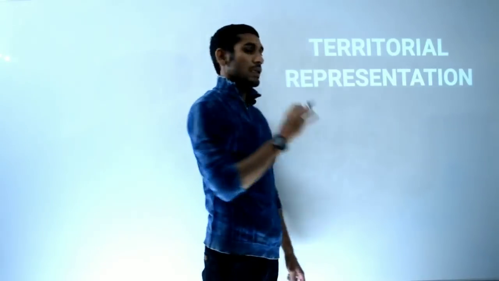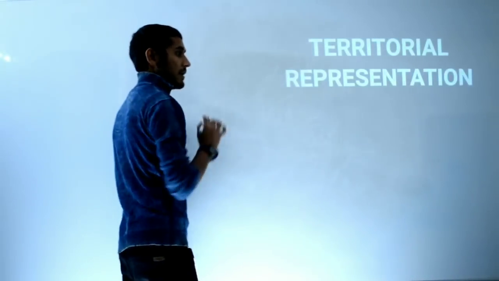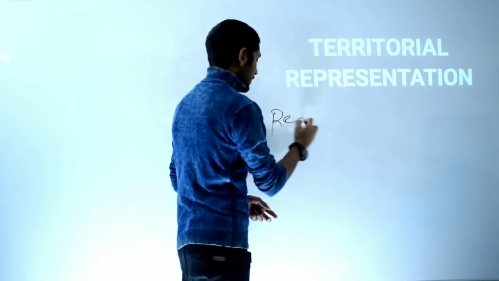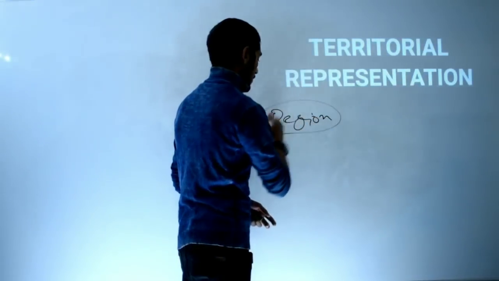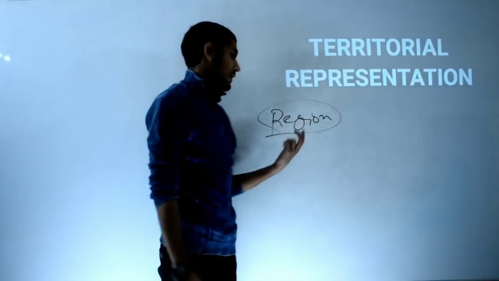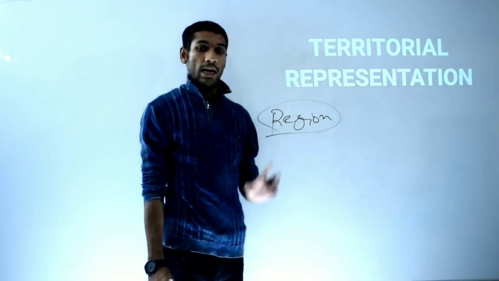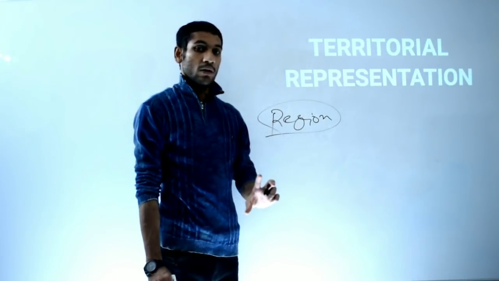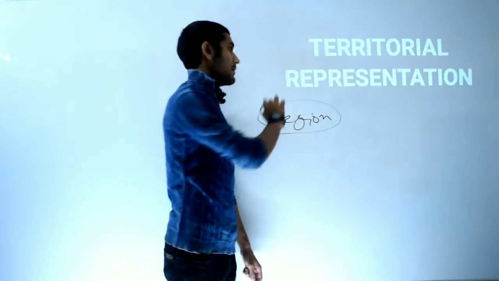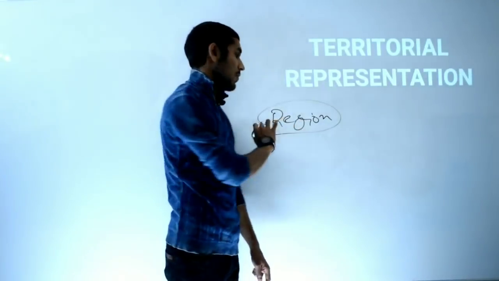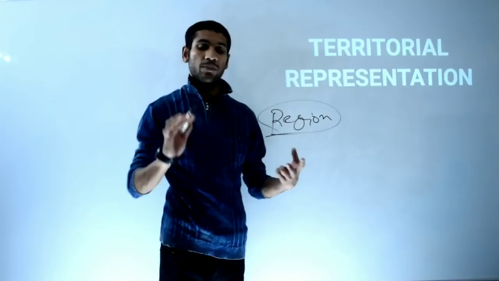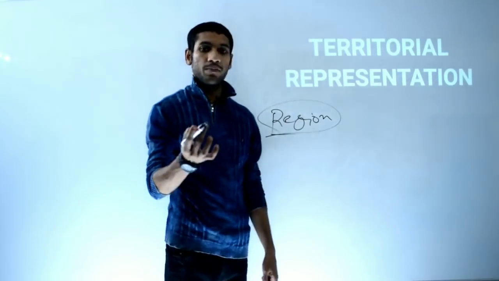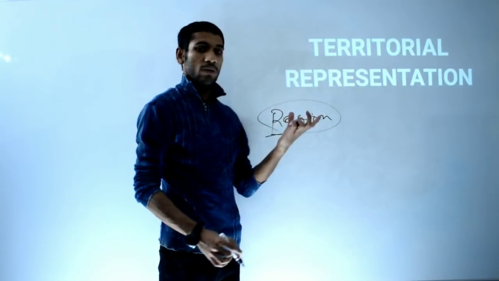So territorial representation means territory wise, region wise, area wise. Since our Prime Minister is an MP and member of Lok Sabha, from which region? From Varanasi. So you can get it automatically that yes, it is territorial representation. It is based on region, area, constituency. From Varanasi constituency, our Prime Minister is elected as an MP. Okay, so I hope this is clear to all of you.